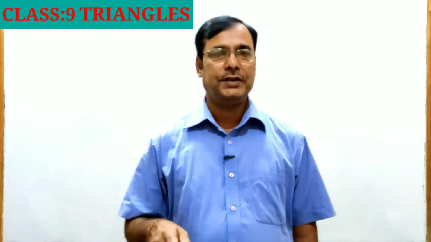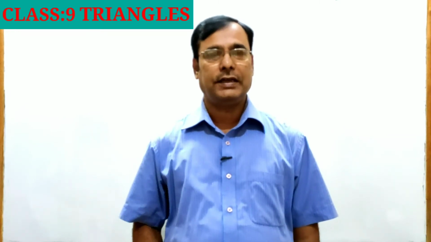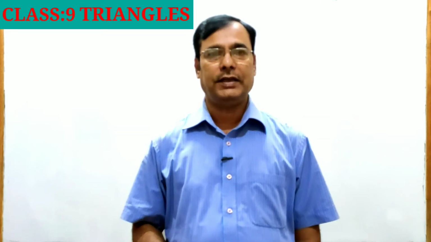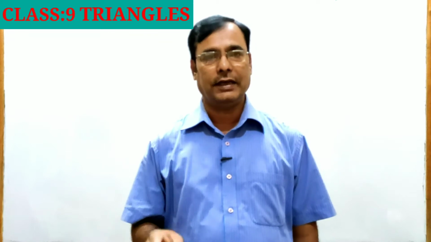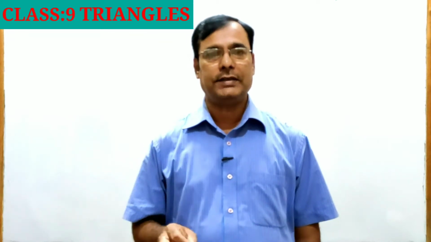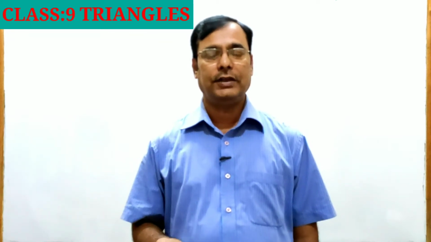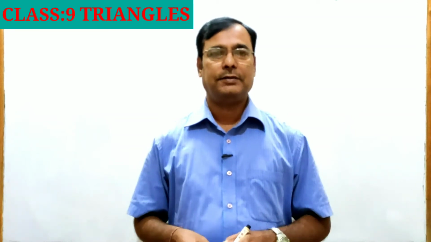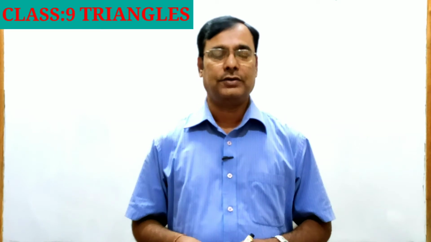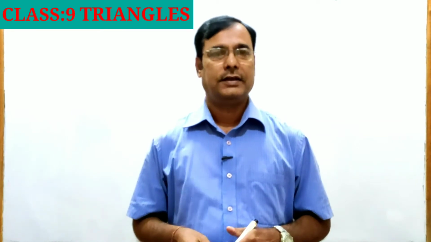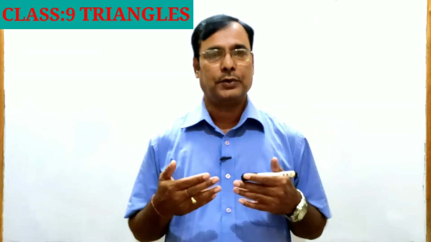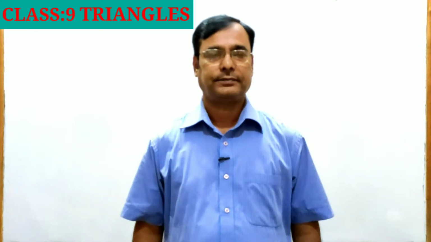In triangle ABC, AB, BC and CA are three sides. Angle A, angle B and angle C are three angles, and corner points A, B and C are three vertices of triangle ABC. In this chapter we will study in detail about congruence of triangles, rules for congruence of triangles and some more properties of triangles.